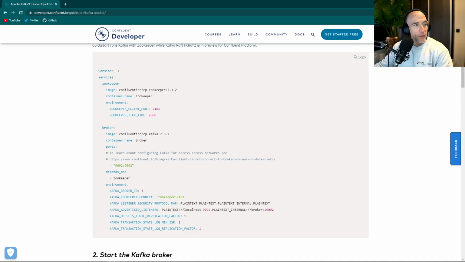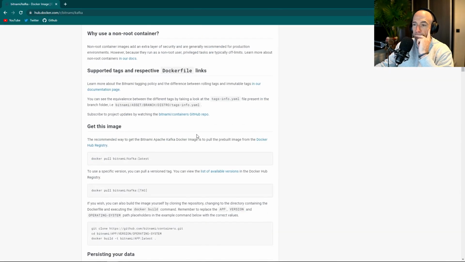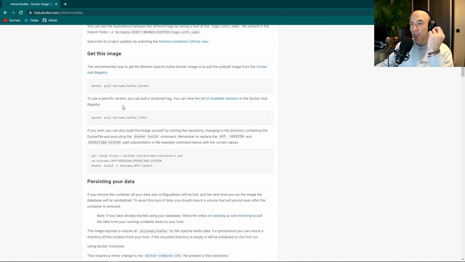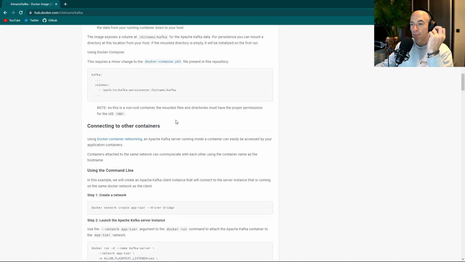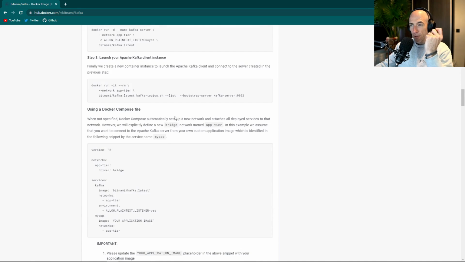Oh man, that's a little bit annoying, not going to lie. I can't remember which one I used. Docker pull bitnami latest, that's fine, but we don't want a network.